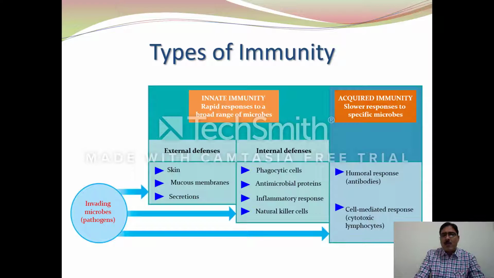These are all part of innate immunity, and if the pathogen penetrates the innate immune system, then acquired immunity comes in, which is generally slower and specific. As we all know, it has two different types: one, the humoral response, and second, the cell-mediated response.